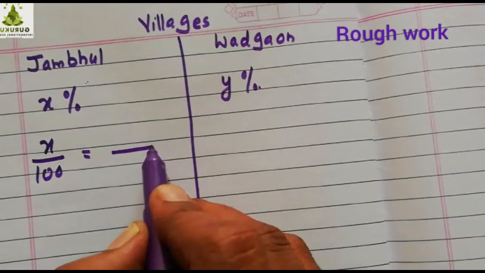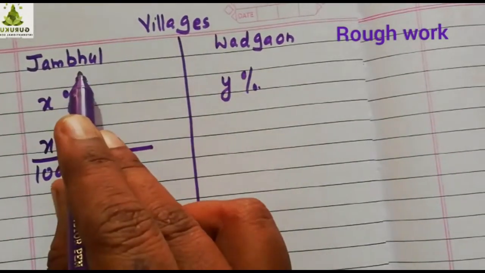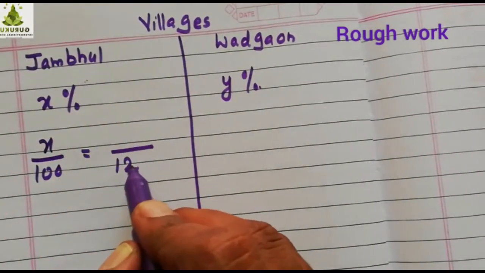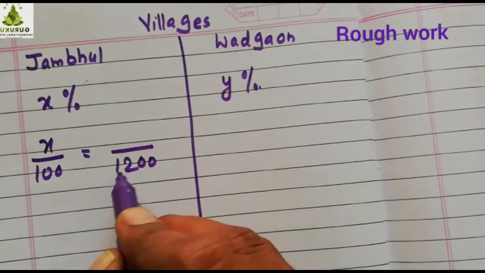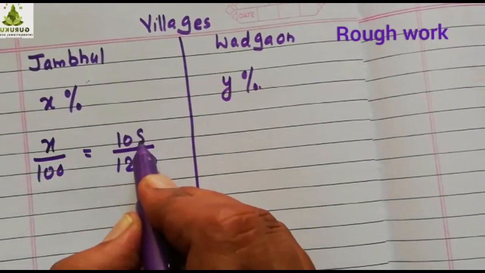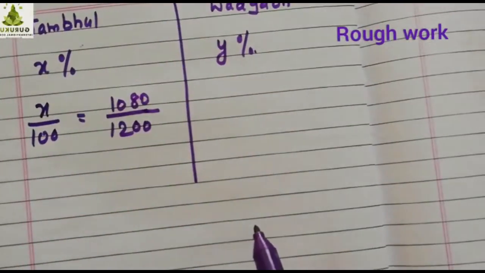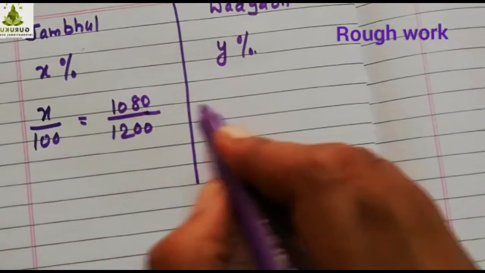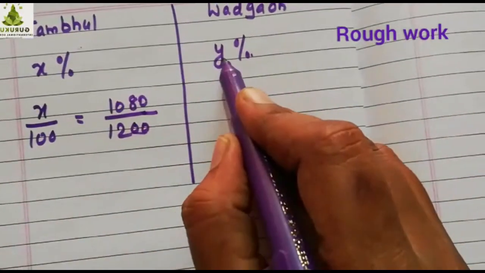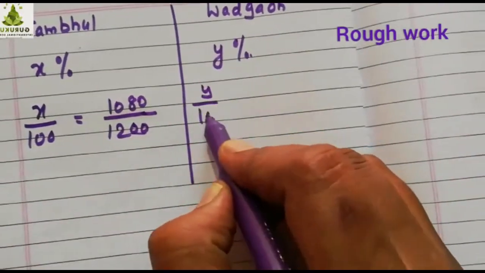Now what is given there? What is the total strength of this village? How many women are there? 1200. Out of 1200, 1080 voted. So you get this proportion here. Is this clear? So both the ratios are equal. This is in proportion. Now in the same way, Y% means Y upon 100.